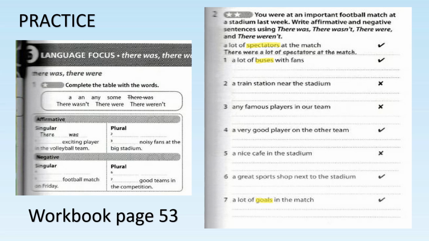Other than this, you just look at, for example, number 2, just look at a. If it's any, number 3, any, you have to look at famous players. You look at this. If it is countable plural with the S, you use there were for affirmative, there weren't for negative.